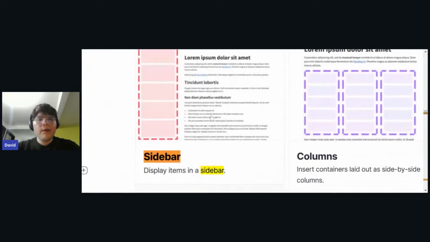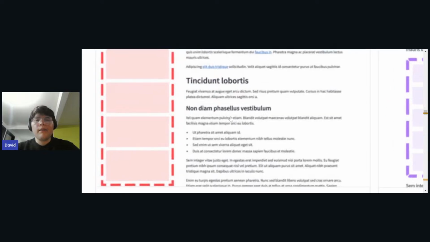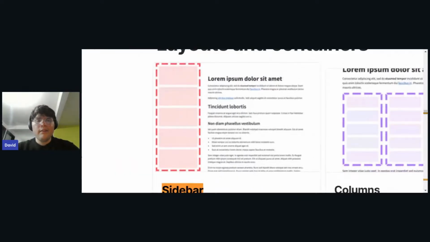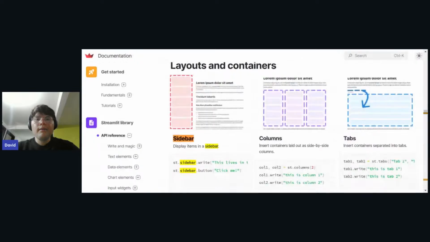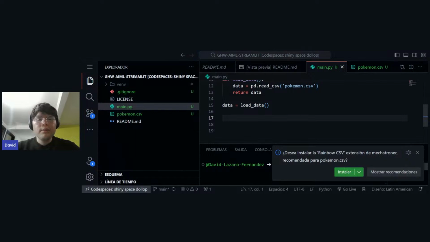The sidebar is basically a big square that we can see at the left of our page, and we can put things on our sidebar, and we can hide them or show them. Like for example, I can have, I don't know, an input, a button that calculates things and things like that. So yeah, let's just go here into main.py. Let me share my tab, but I think for now I'm not going to use that. I'm just going to load my data, and after loading my data, I'm going to try to create a data frame. So for creating a data frame, I'm going to ask GitHub Copilot to create that data frame.